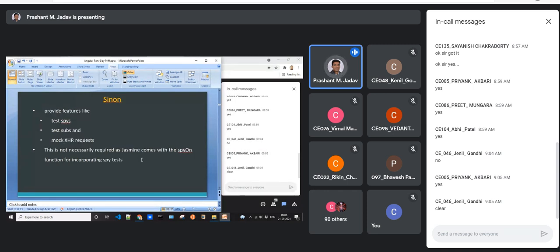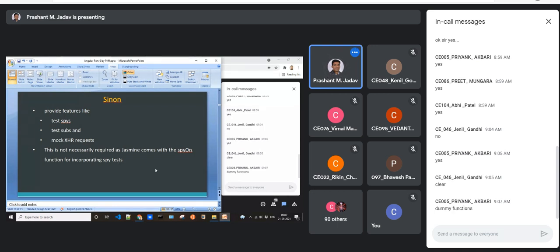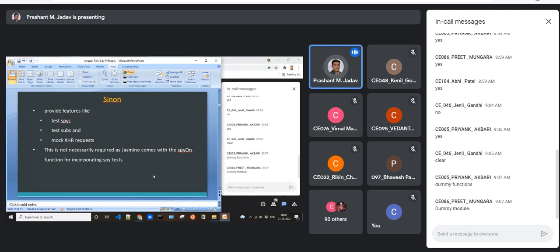And then there is one more tool, Sinon, wherein it provides features like spies or stubs. So these are testing related terms. Can you say what is a stub? Whether it is sub or stub. There is also another term, stub. Correct. Dummy functions, dummy module.